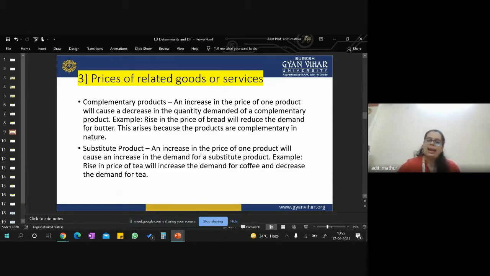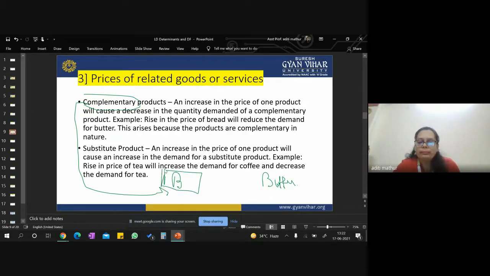Let's take an example and understand. Let's take an example of first a complementary good, and take an example of bread and butter, right? We are a bread manufacturing company, and our prices are not changing. So let's take an example. At the rate of 10 rupees, we are getting a demand of 100 breads, okay?